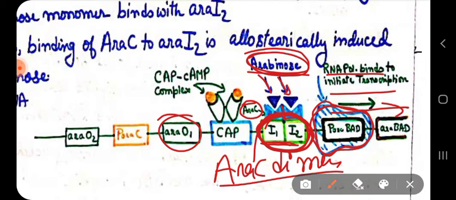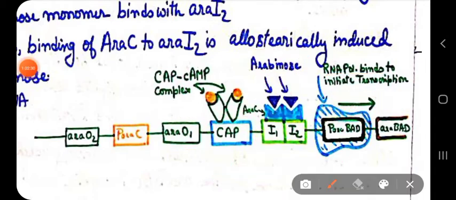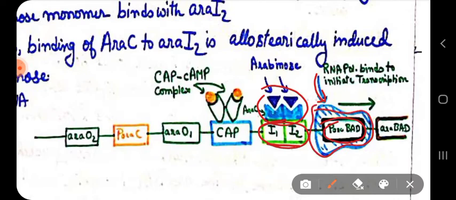And then where does this same arabinose Ara-C complex bind? It binds to this region of initiator I1 and I2. And then it allows the RNA polymerase to bind to the promoter region for the Ara BAD structural genes and carry out the transcription process.